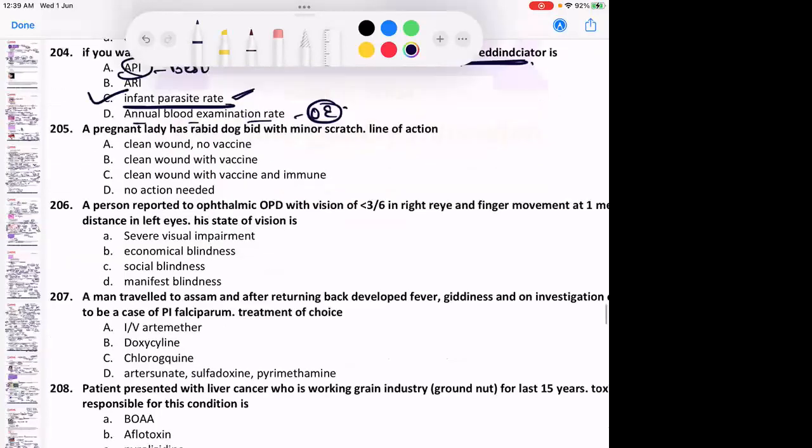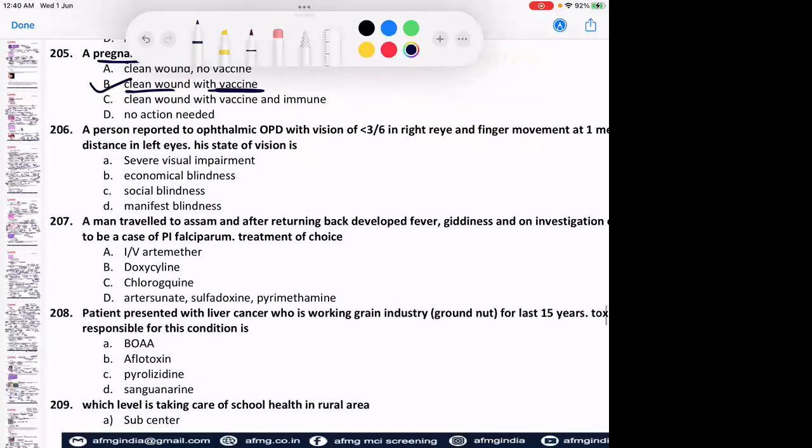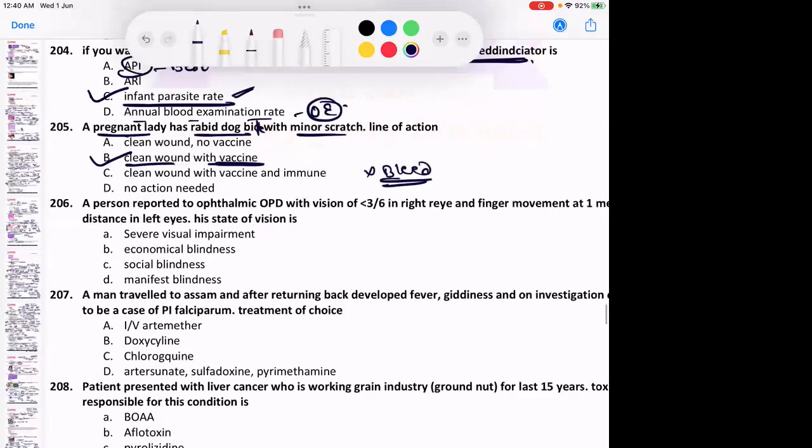Next question. A pregnant lady has a rabid dog bite with a minor scratch. Line of action is. With a minor scratch present, what should be done? Clean the wound and rabies vaccination should be given. No immunoglobulins are required because there is no bleeding. Scratch is there, but there is no bleeding.